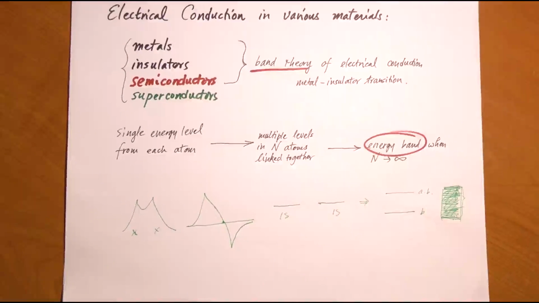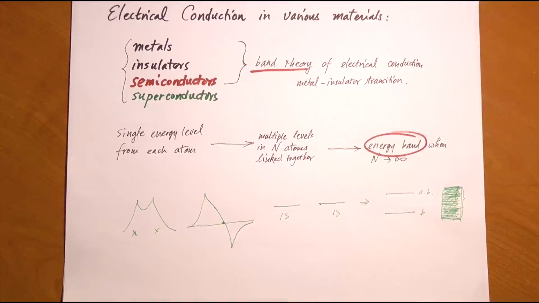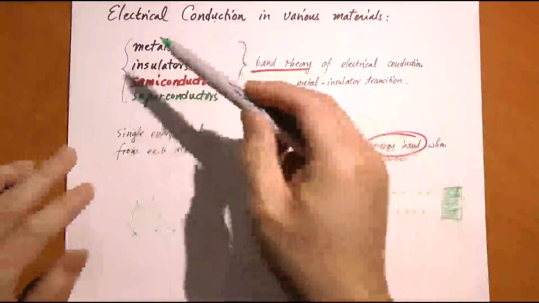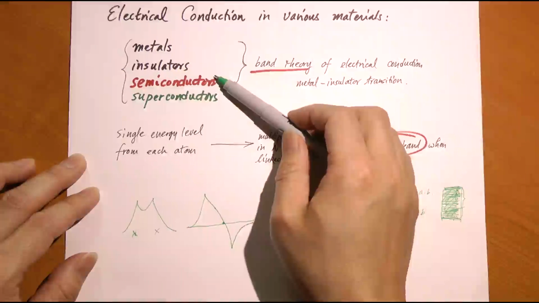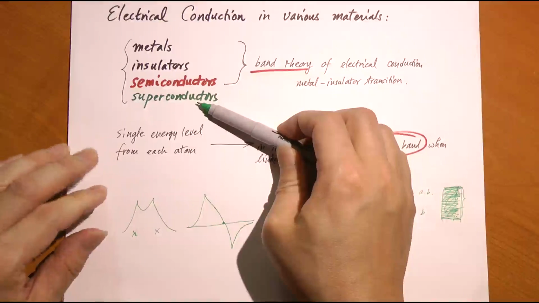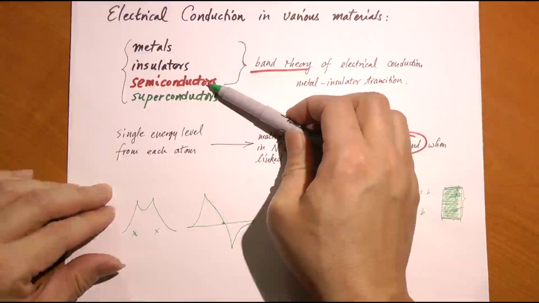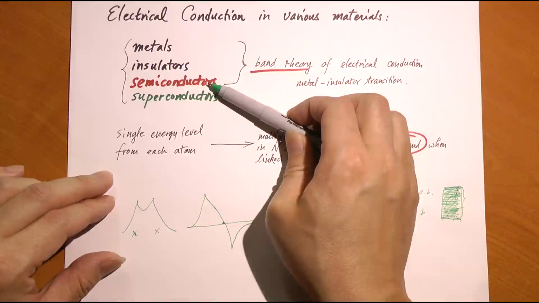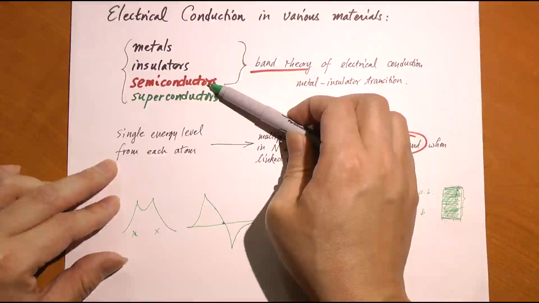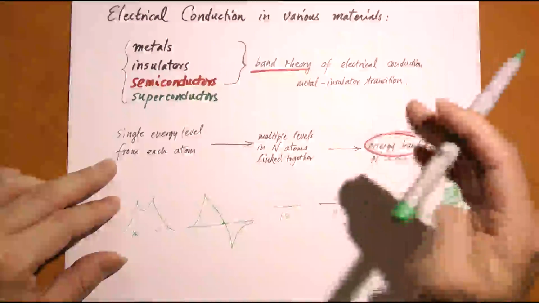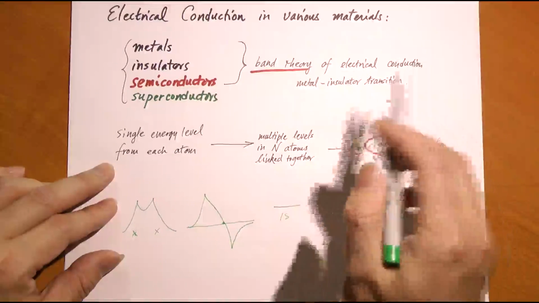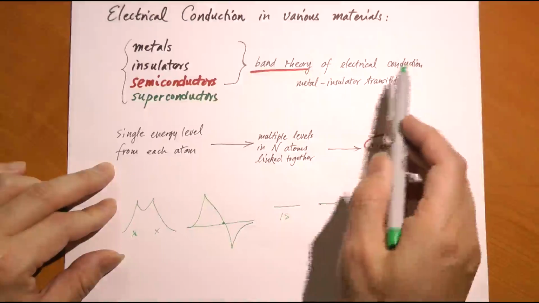In this lecture, we're going to talk about the theory of electrical conduction in various materials: metals, insulators, semiconductors, and even superconductors. It turns out that for a lot of these materials, such as metals, insulators, and semiconductors, we can use a single, unified theory to explain why certain materials are good conductors of electricity and some materials are good insulators. This theory is called the band theory of electrical conduction.